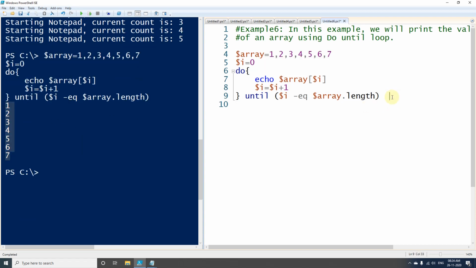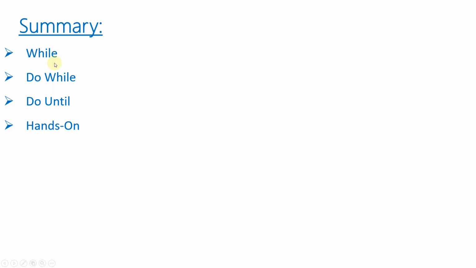So we have seen here 6 different examples of while loop, do while loop and do until loop. Now let's move to the other part of this topic. And now to summarize this topic, we have learned about while loop, do while loop and do until loop. And at last we have also seen some practicals on this.